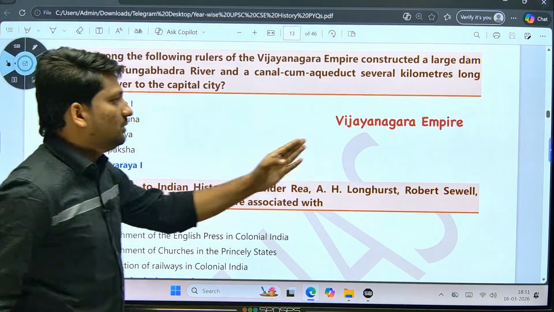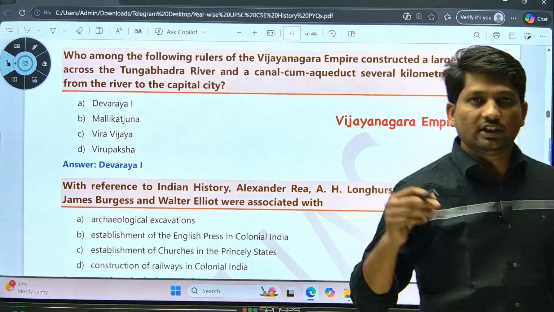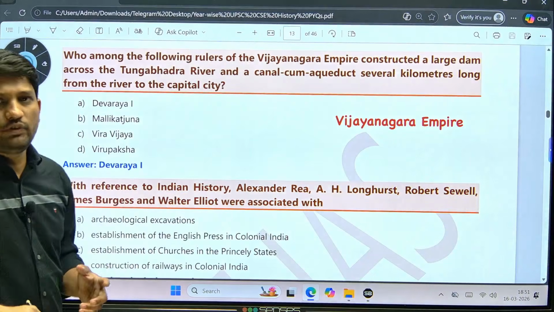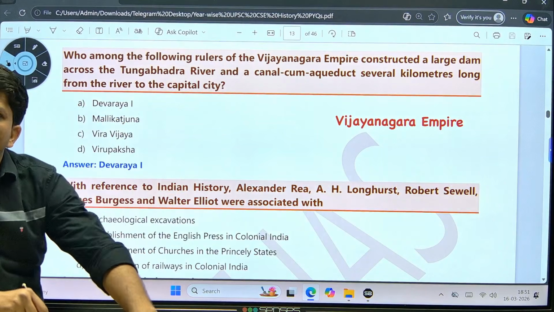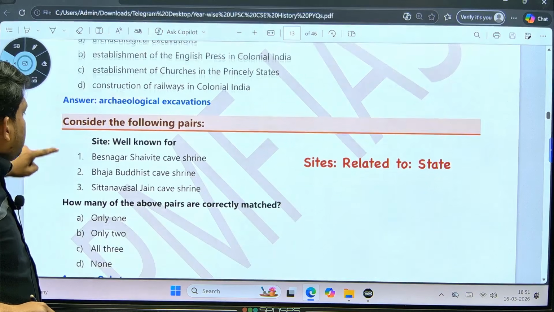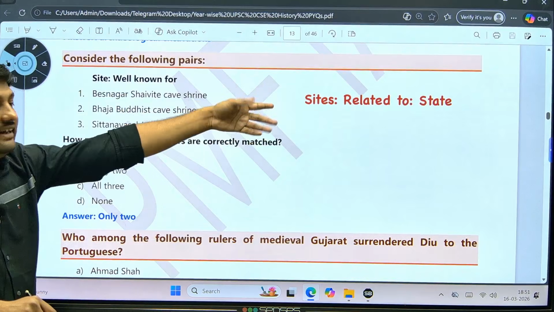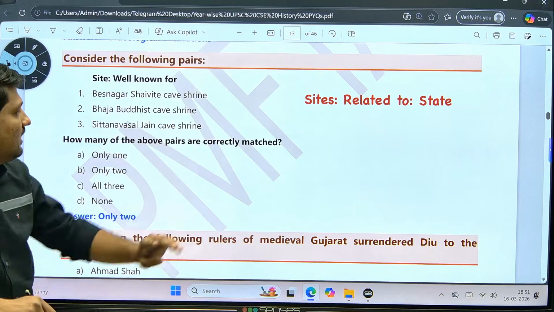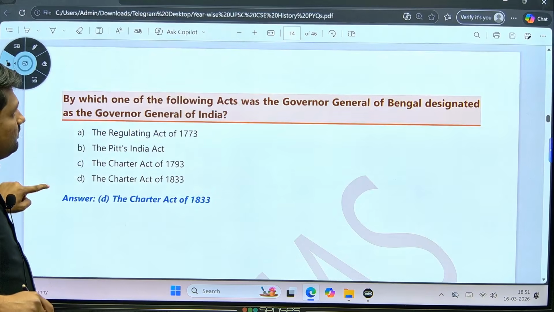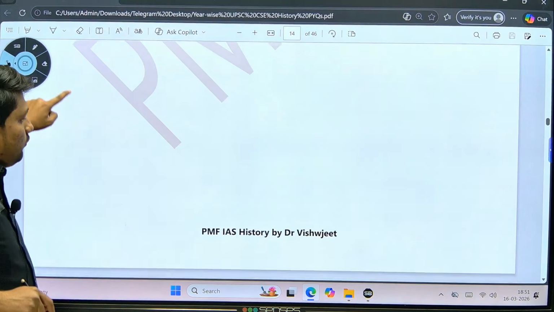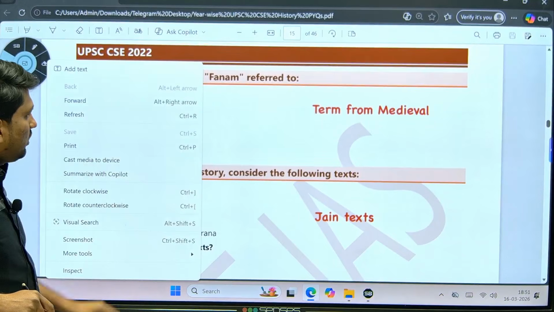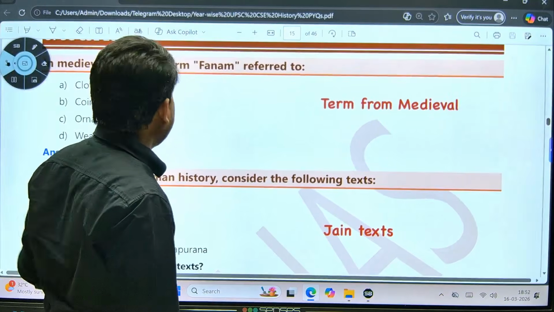Next, they have asked a question from the Vijayanagar Empire. We have already seen one question in 2024, and they have again asked in 2023. They might ask you in 2025 also, so the Vijayanagar Empire is one of the important topics of UPSC. Then they gave a site related to its archaeological importance, and again its state. This is a common theme in UPSC, where to focus and where not to focus. Then we will discuss one more paper to understand the trend.